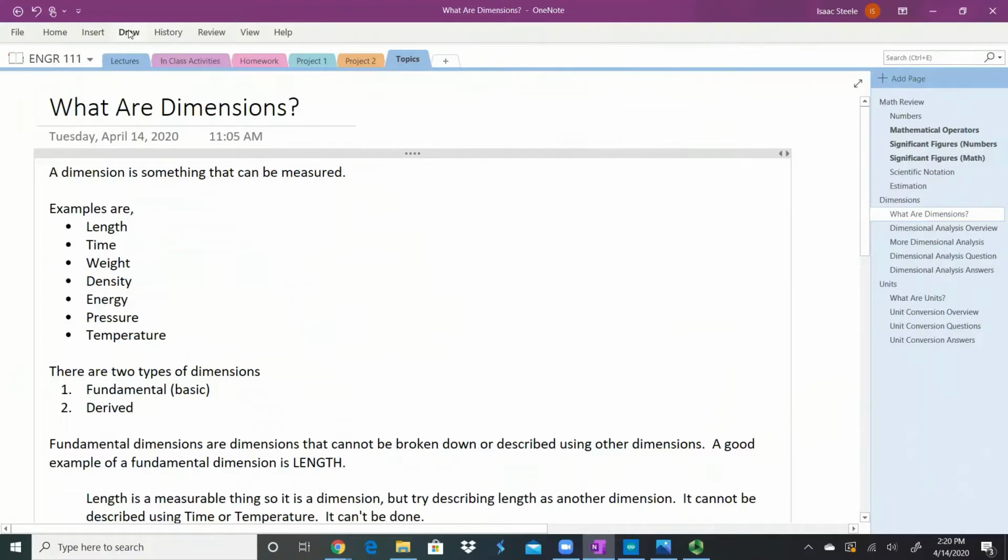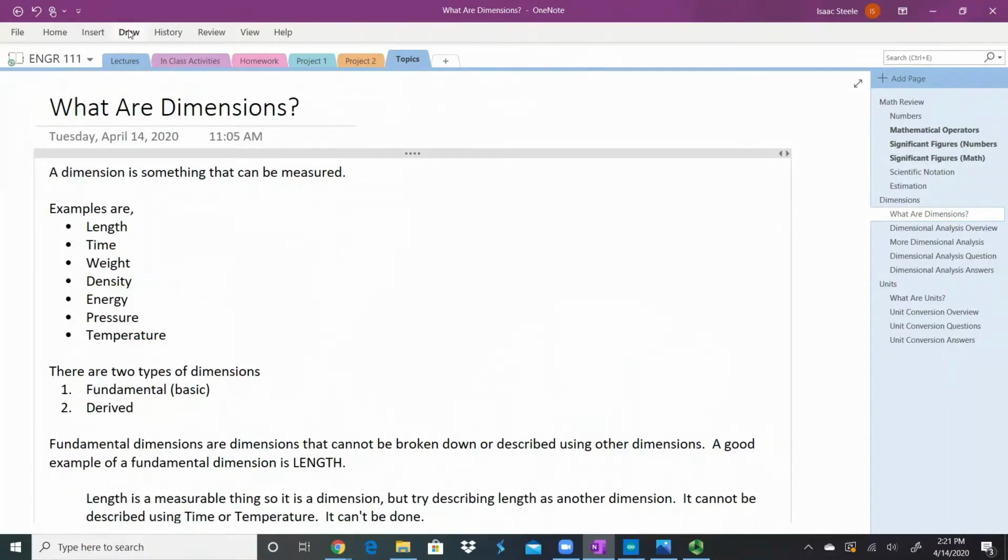So a dimension is something that can be measured. We like to talk about dimensions because they're the things around us. It describes the world around us in some way. Some examples of dimensions are things like length, time, weight, density, energy, pressure, temperature. Anything that you can really think of is a dimension.